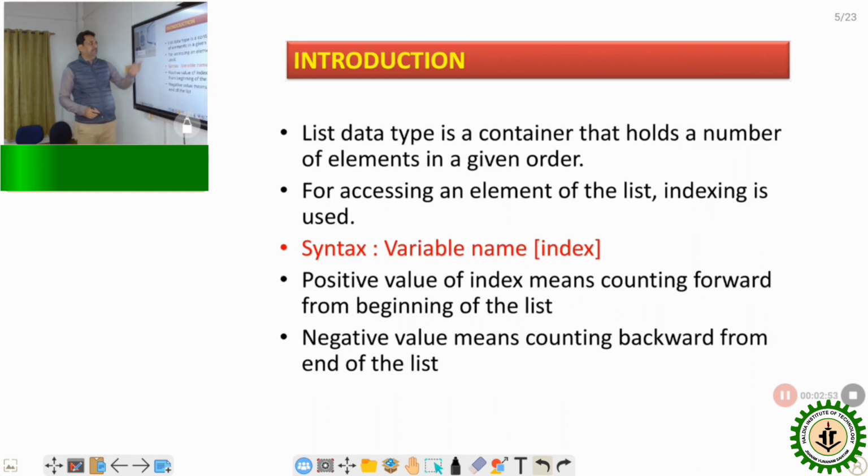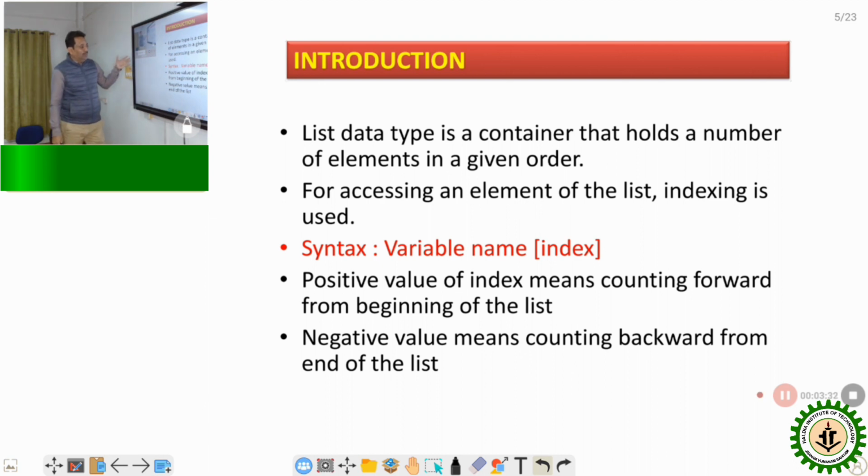So the list data type is actually a container. What is this? List means it is a container which holds a number of elements in a given order. So this is very important. In C and C++, you know the concept of array. An array is actually a container, so it can store some elements. Similar things in Python. So list is a container which can hold some number of elements in a given order.